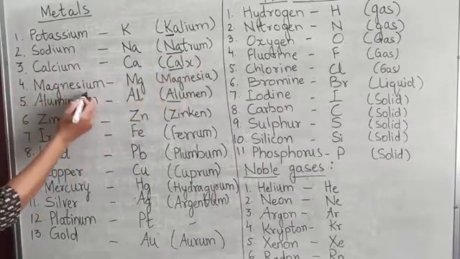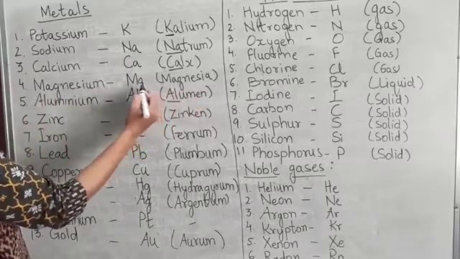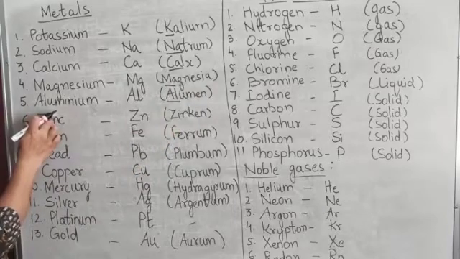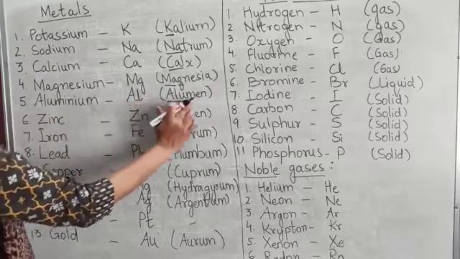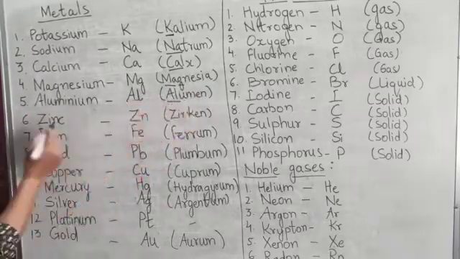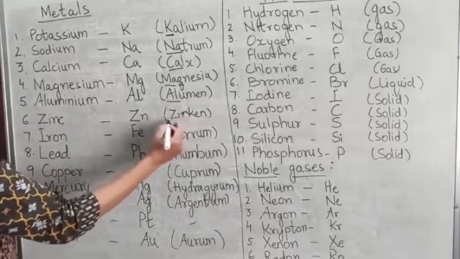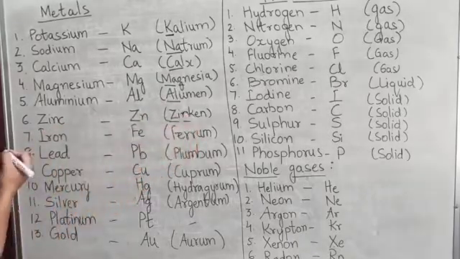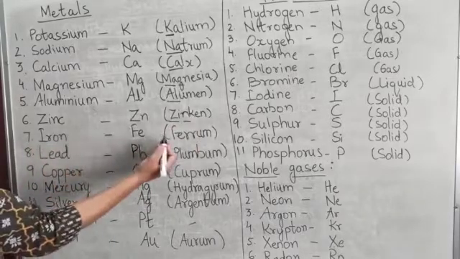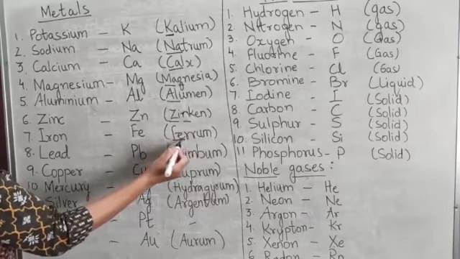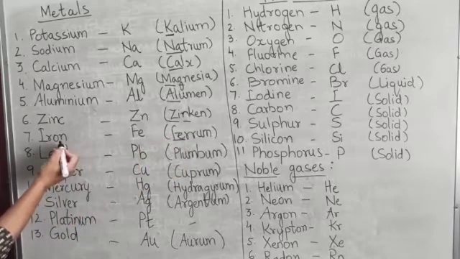Then magnesium, Magnesia, and it is Mg. Then aluminium from alumen, Al. Then zinc, zinken, Zn. Then iron, ferrum. The Latin name is ferrum, and the first two letters Fe, so the symbol is Fe for iron.